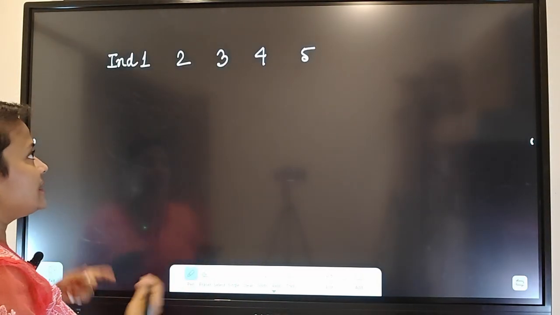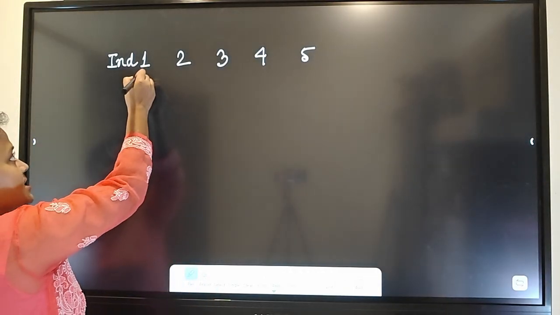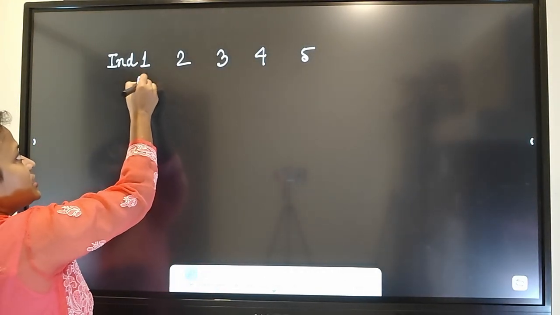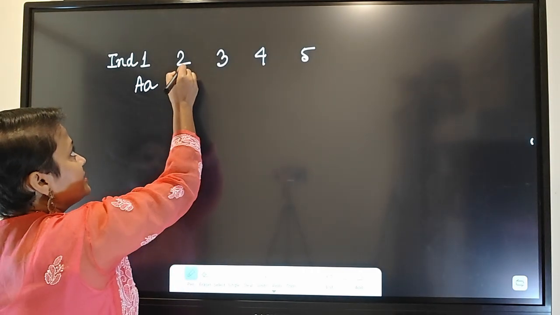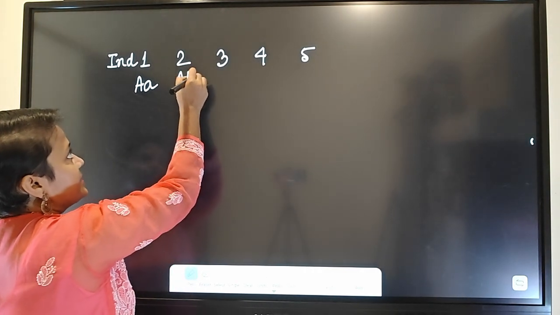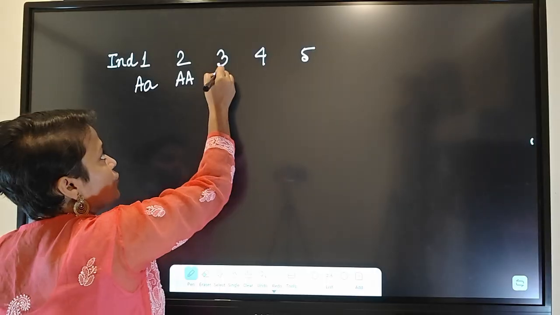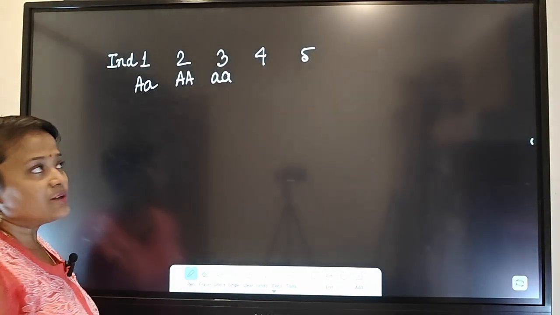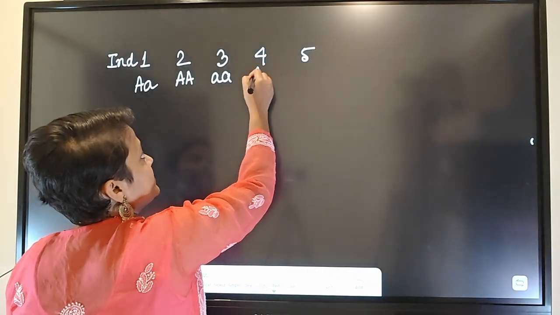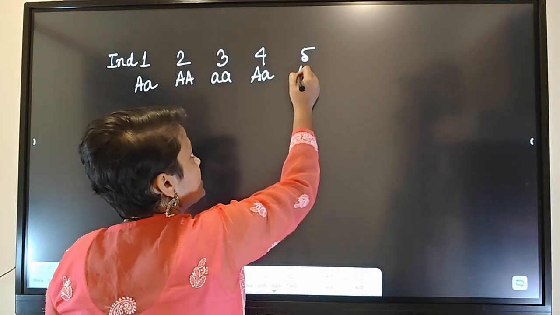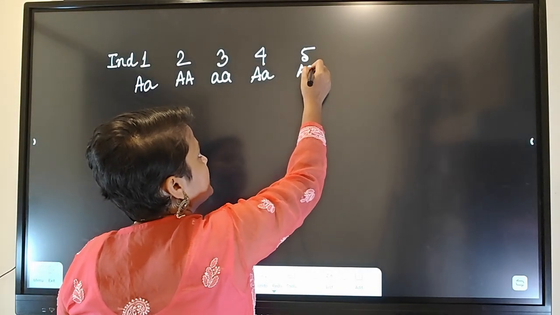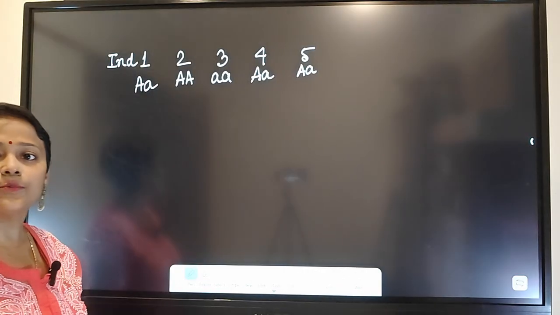Suppose in this individual the combination is capital A, small a. Here it is capital A, capital A. Here it is small a, small a. For individual 4, it may be capital A, small a. And for individual 5, you can have any kind of combination, capital A, small a.